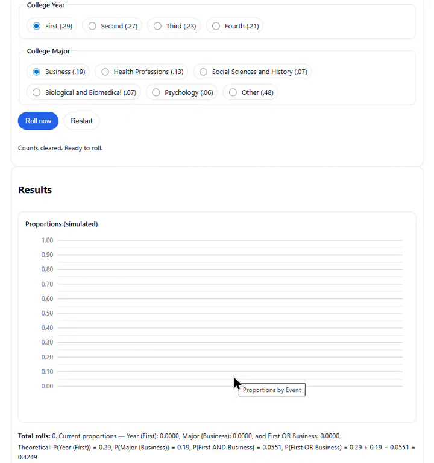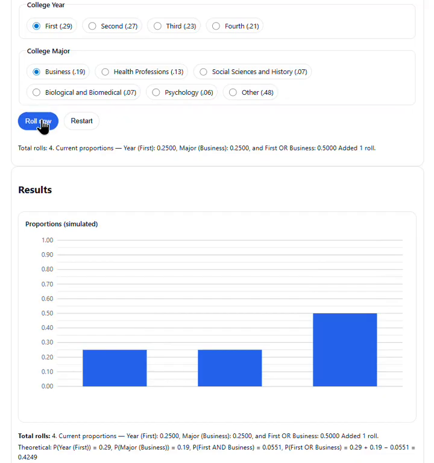All right, so with that laid out, let's go ahead and randomly pull out some surveys, so to speak, and see what we're observing here. So we know that theoretically, the probability of getting someone who's a first-year college student is 0.29. And right now, our observations are such that only 0.1429 have been first-year students from the ones we randomly picked. And for people being a business major, it's 0.2857.